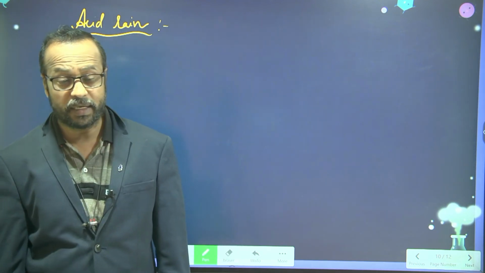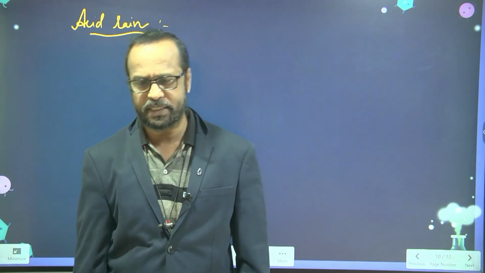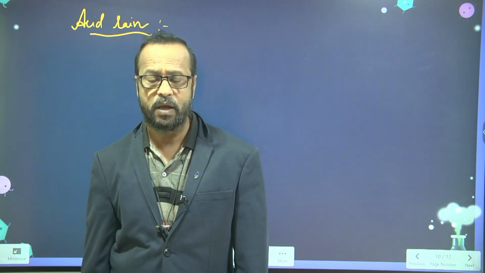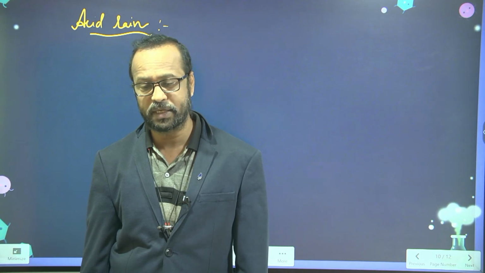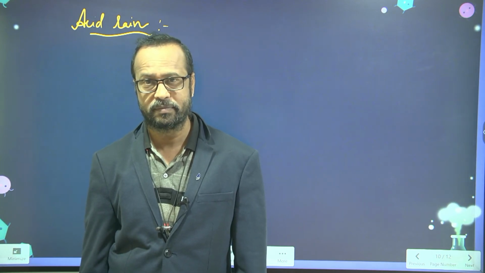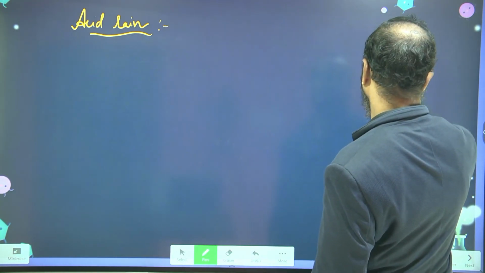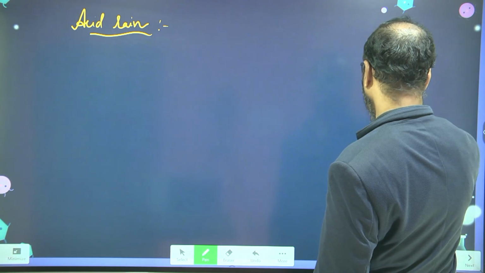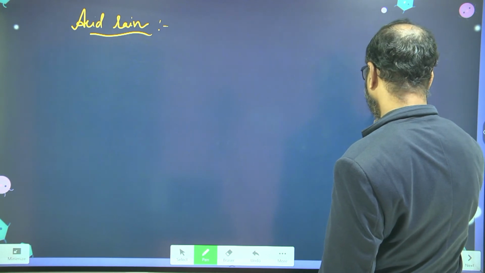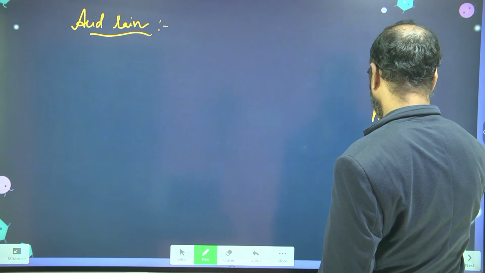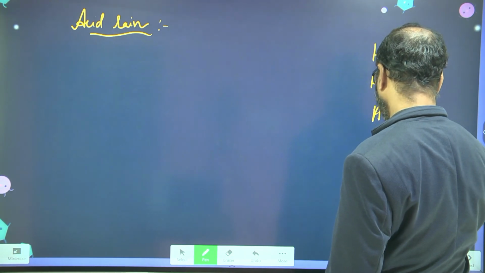Generally, in the last chapter, we discussed acids and bases, I think so. Yes, sir. How are the acids formed? Can you give some examples of acids? Yes, sir. Hydrochloric acid. Some other acids? Sir, sulfuric acid. Sulfuric acid. More? Nitric acid. Citric acid. Okay, phosphoric acid.